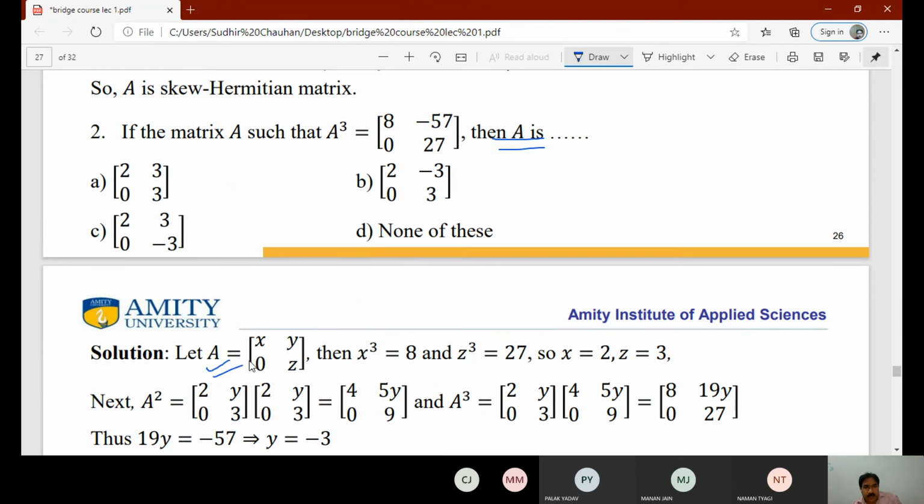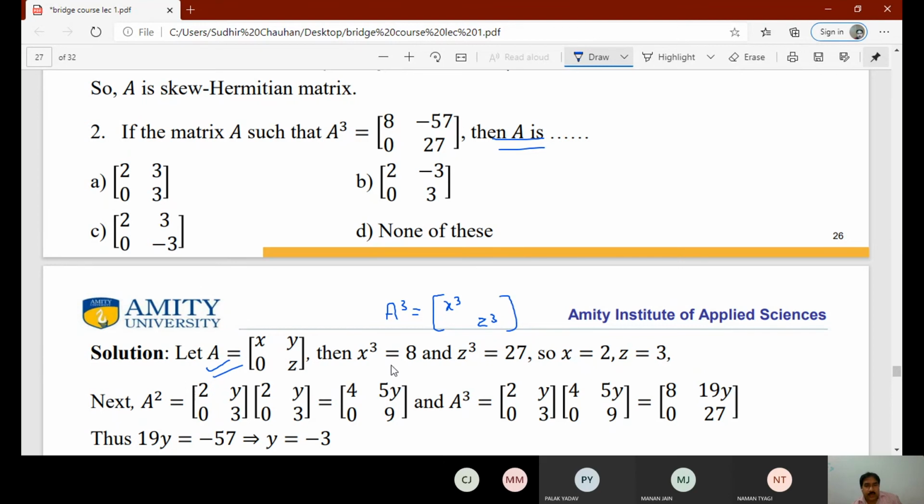So let us take matrix A as [x, y; 0, z]. Now if we compute A cube, then we know that matrix multiplication is row by column, so we'll get x cube and z cube.